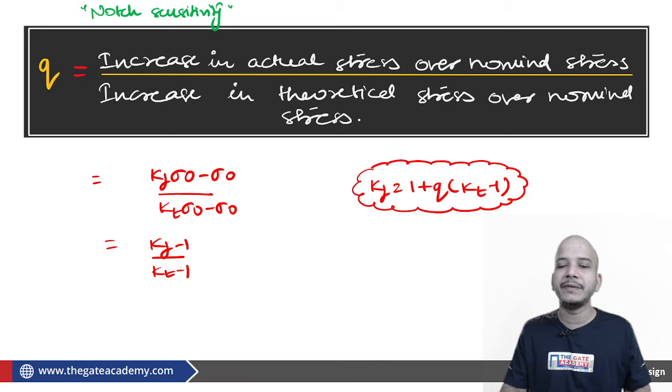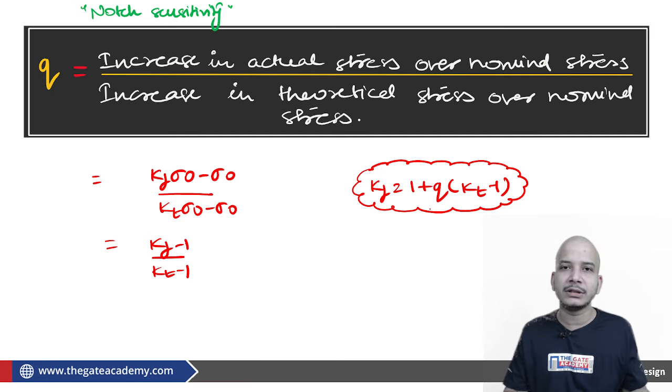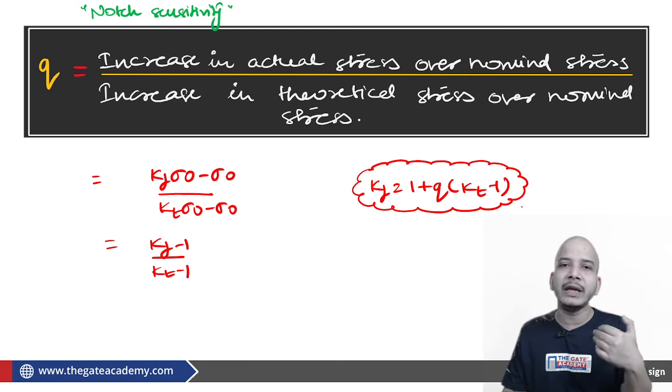And if you observe carefully, some materials are not at all sensitive to the notches, which do not care whether there are any notches or not. There could be any possible reason. Grey cast iron, for example: with the help of casting, there are already so many notches that even if there is some notch, it hardly matters to it.